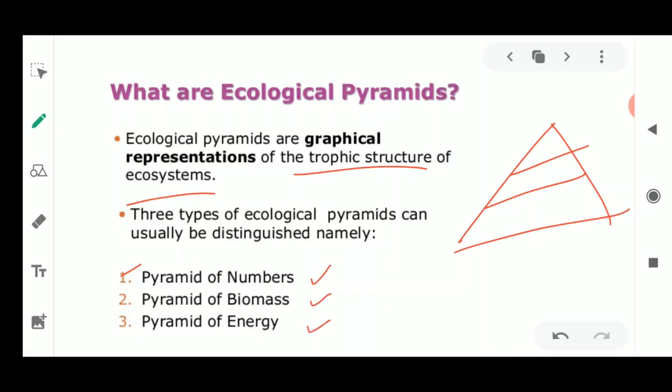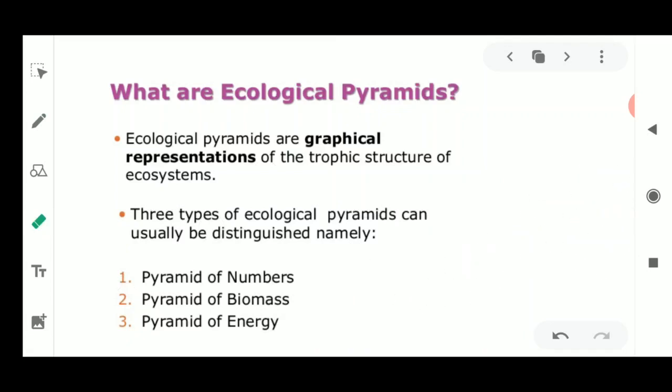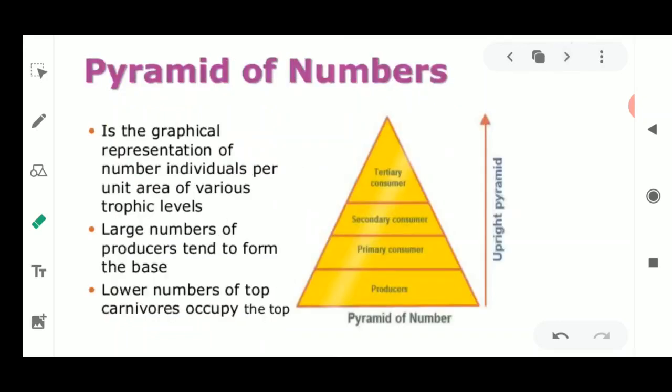What is the ecological pyramid going to give you in the information? The information which is given by this ecological pyramid is just very similar to the information which is given by the food chain and the food web. Okay, so if we talk about the food chain and the food web, it could be represented in a very simple way, like in the form of chain, or it could be represented in the form of these pyramids. Okay, so there are three types. We will just go on to the first type, that is the pyramid of number. As it suggests, what information we are going to take up to form the pyramids?